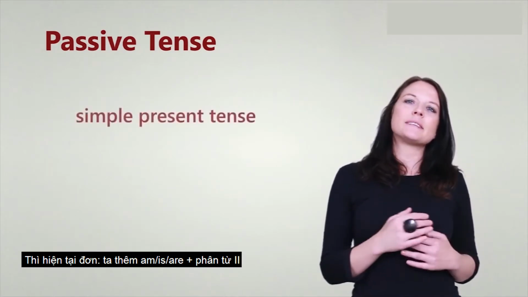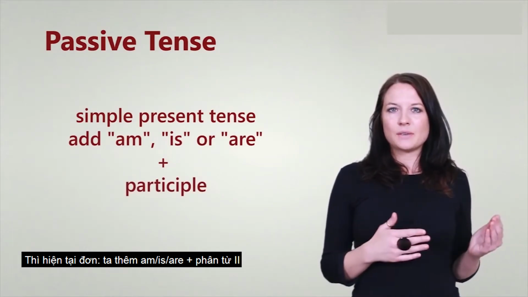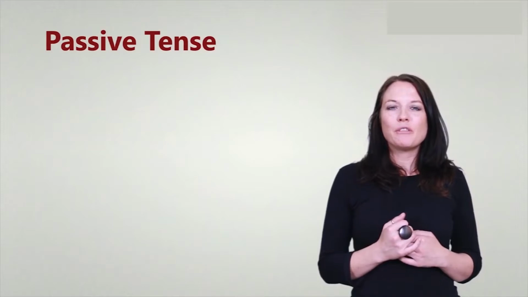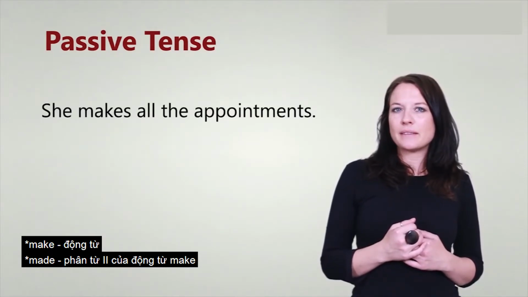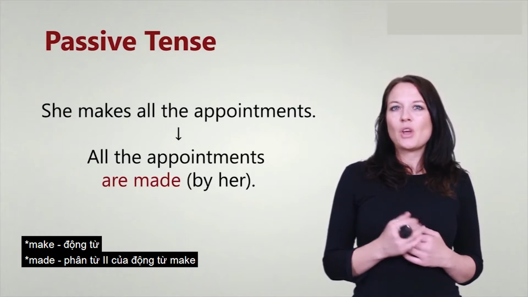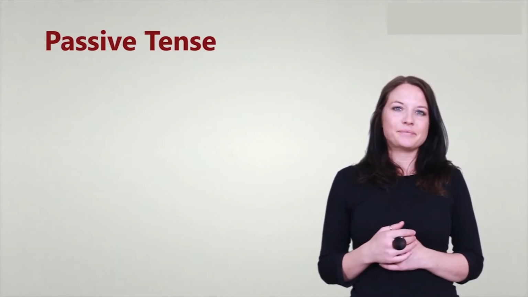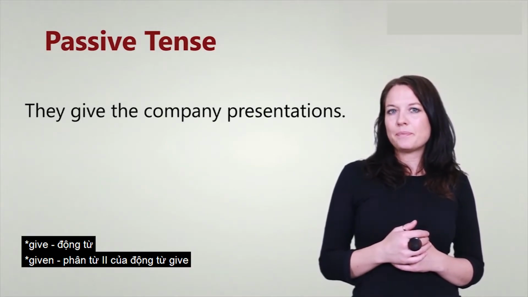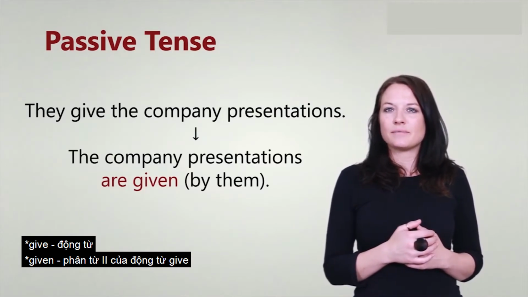In the simple present tense, we add either am, is, or are plus the participle. For example, she makes all the appointments becomes all the appointments are made by her. They give the company presentations becomes the company presentations are given by them.